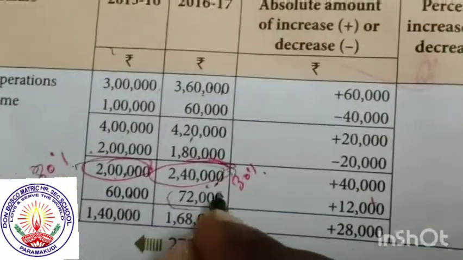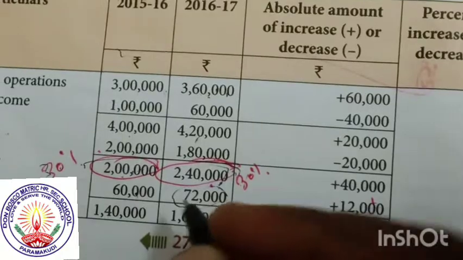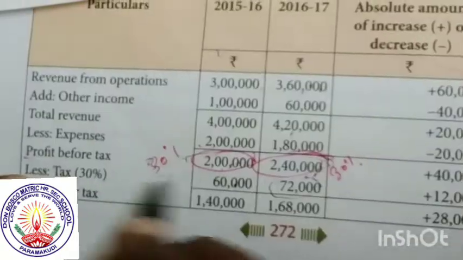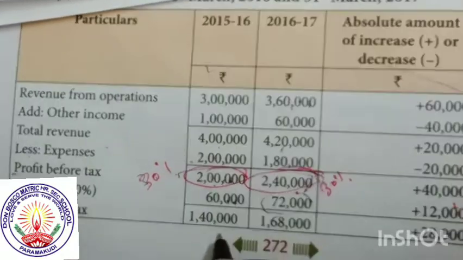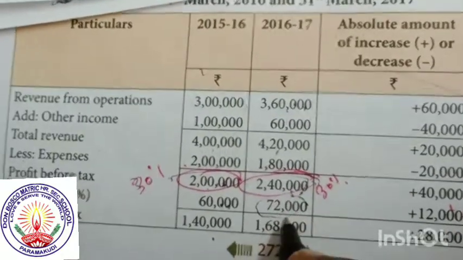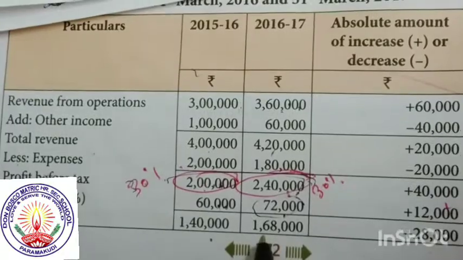Take 72,000 for the second year. It is called the less tax for the profit after tax. 2 lakh minus 60,000 is 1 lakh 40,000. 2 lakh 40,000 minus 72,000 is 1 lakh 68,000.